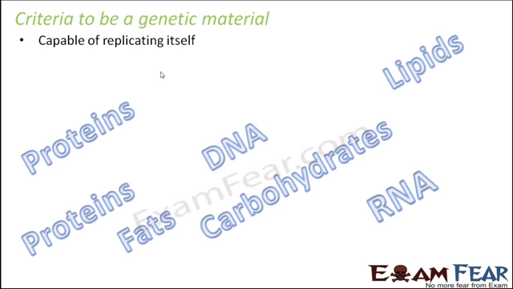So first of all, a genetic material should be capable of replicating itself. Now when I say replicating, what does it mean? Replicating means to create a copy of itself. Because the genetic material does a job during the process of cell division. When a cell is dividing to form two new cells, you have to provide the genetic material to the new cells. Only then they will have the traits inherited from their parents. So in order to provide the genetic material, you need to create a copy of your own and then give one copy to the newly formed cell.